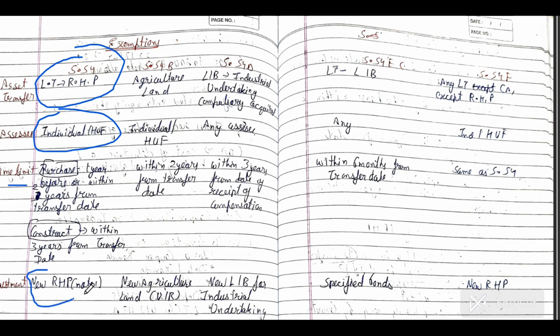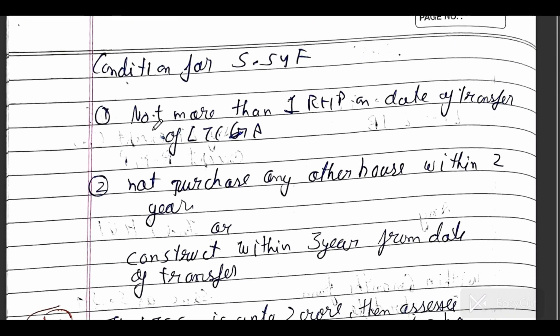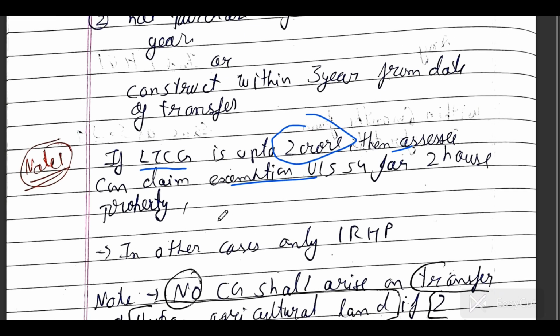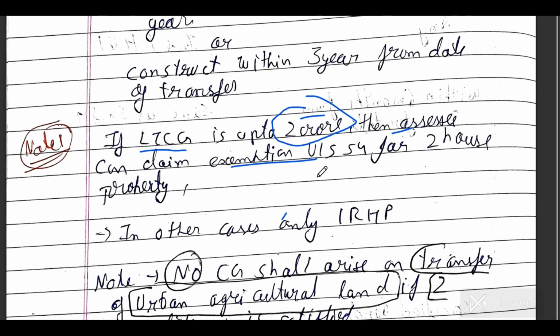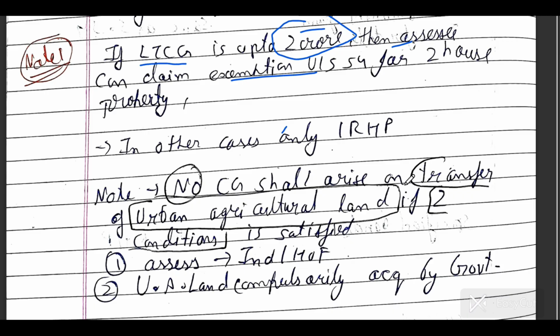For section 54 exemption, you have to invest in a new RHP. On the date of the new RHP, I had mentioned some note number 1, so this will be our note number 1. When you invest in a new RHP, you can claim exemption up to 2 crore. If your capital gain is up to 2 crore, then you can take exemption of 2 houses. But if your capital gain exceeds 2 crores, then you can claim exemption only for 1 house. This 2 crore you can claim only once in a lifetime. You can purchase 2 RHP and claim the exemption under section 54 by buying new RHP. No capital gain will arise.